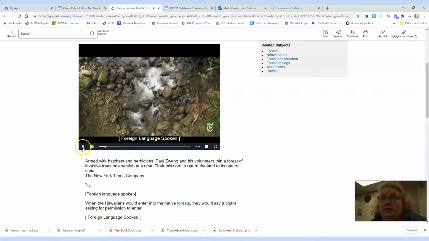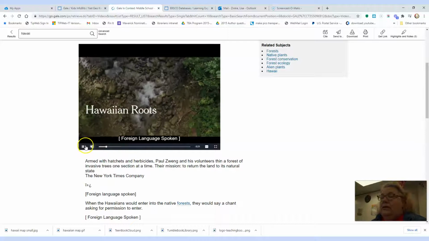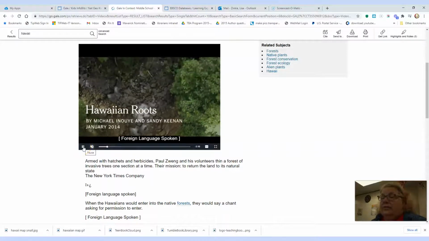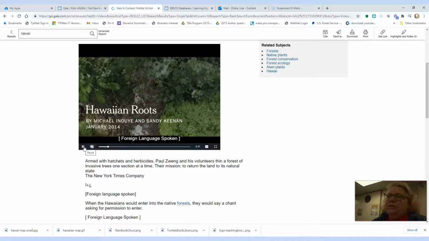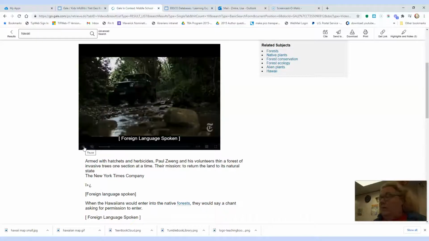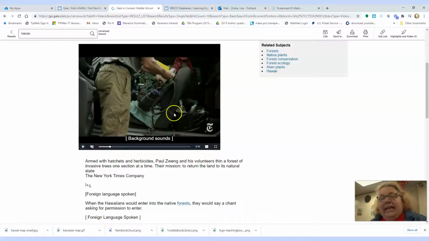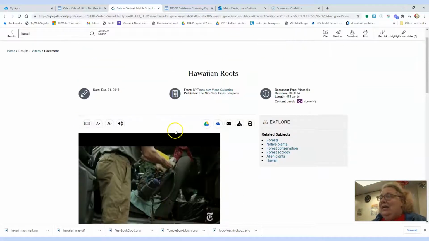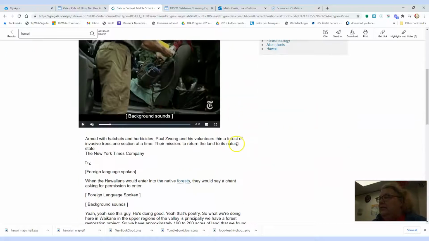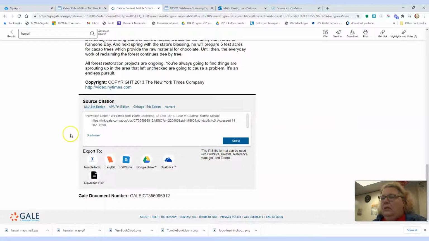Okay, so you can hear what they're talking about, and it's talking about the roots of Hawaii, not actual tree roots, but the culture and the background of Hawaii. Okay, I'm going to pause it. If I get any information off of this, right, what do I have to do? Cite it. So I can come up here. Where's my cite? Maybe I lost it. Maybe it's at the bottom. Let's look at the bottom. Here we go. It's already in MLA. That's exactly what I need.